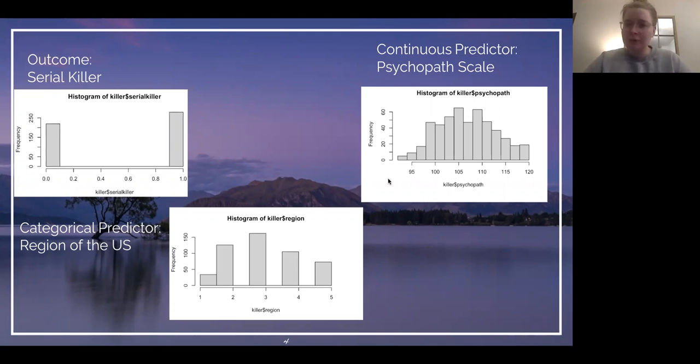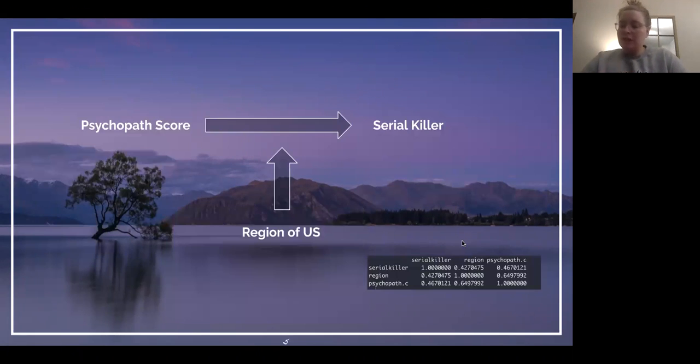And then for our continuous predictor, this is the score that an individual received on the Triarchic psychopathy measurement scale. And we can see this is pretty normally distributed. So for the purpose of this presentation, we'll be including an interaction in our model to determine if it helps explain our phenomena of interest, to see if the probability of an individual being a serial killer or not, and if there's a unique combined effect of our two predictors, region and psychopathy score, that explains more of our outcome than they would solely as main effects.